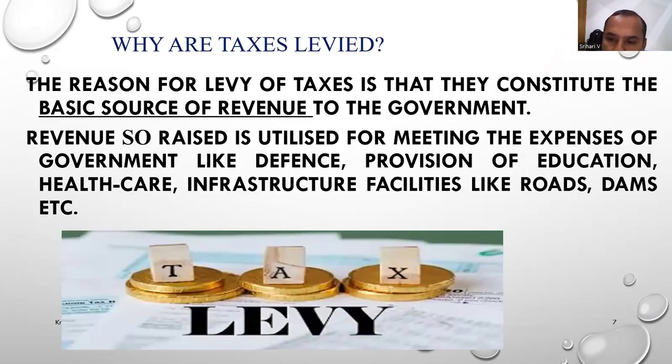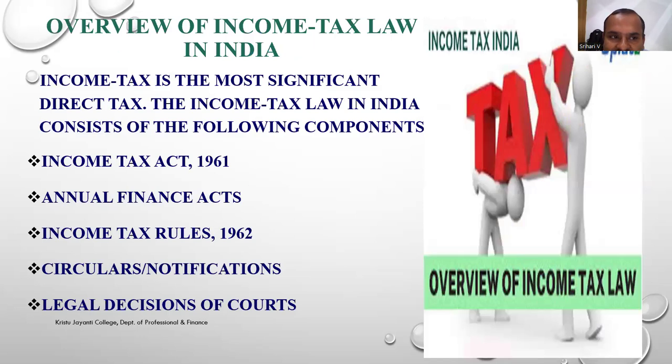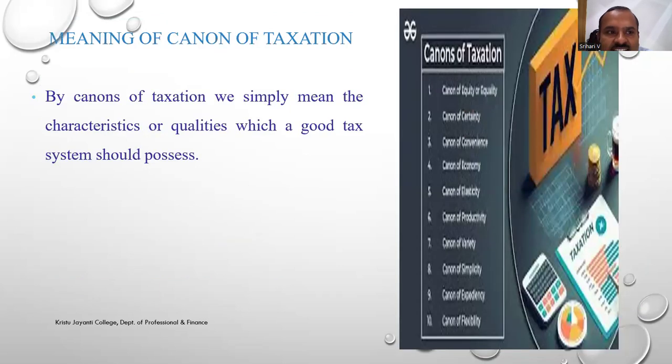Why are taxes imposed or levied? To collect the revenue. Without revenue, the central government cannot function, isn't it? For construction and other purposes, it needs funds. From where is the central government going to earn the funds? Through income tax. Overview of income tax. We have many acts. The Income Tax Act is one of these. Then the meaning of canons of taxation. What are these canons? These are the features. The tax provisions are built based on these features.